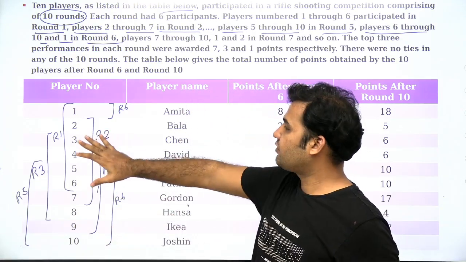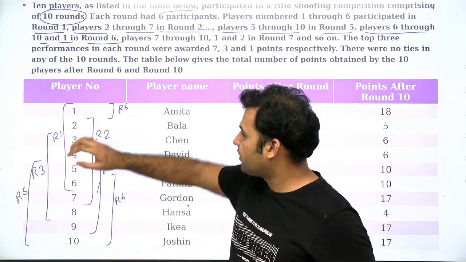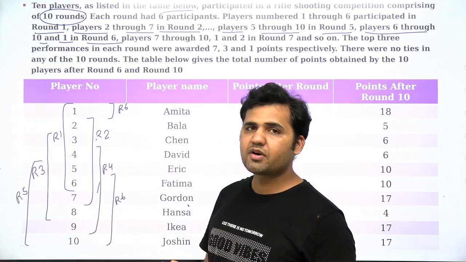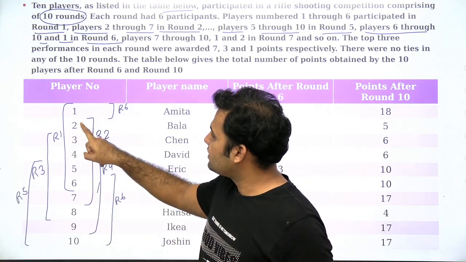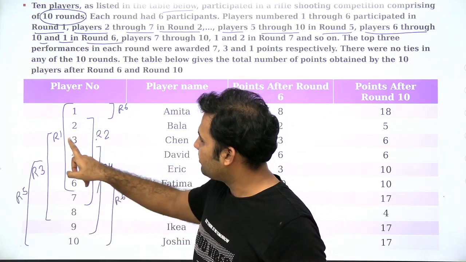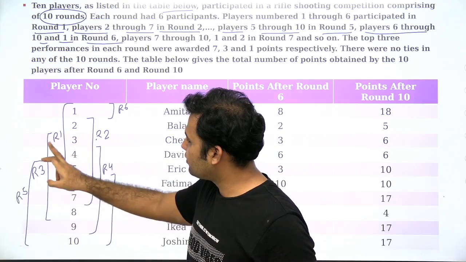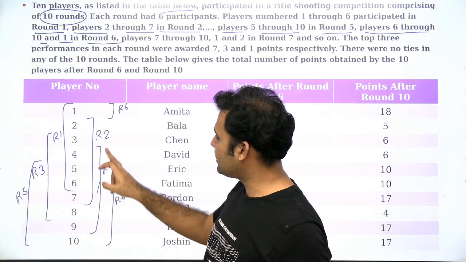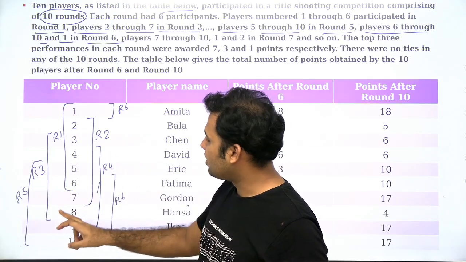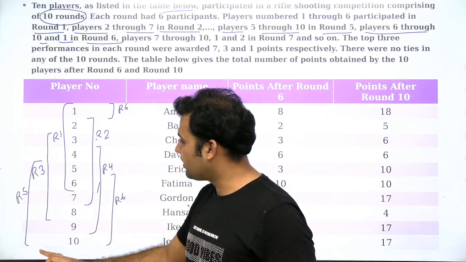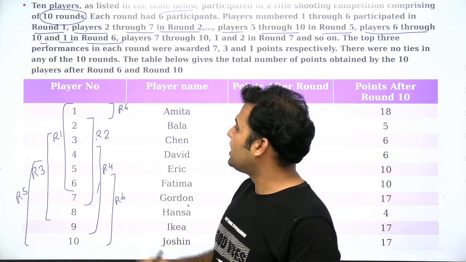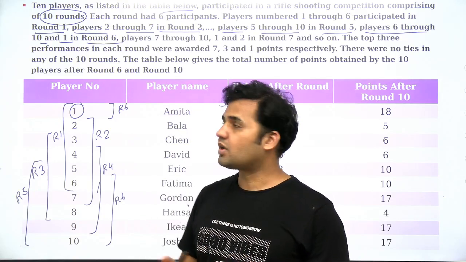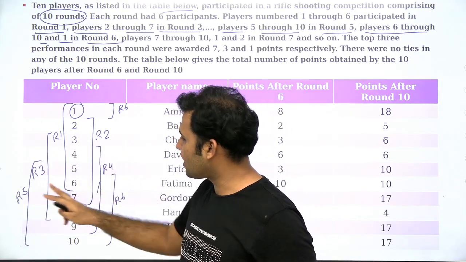Now here you have to observe that player number 1 is participating in round number 1, but player number 1 is not participating in round 2, not in round 3, not in round 4, and also not in round number 5. So player number 1 is not participating in round number 2, round number 3, round number 4 and round number 5.